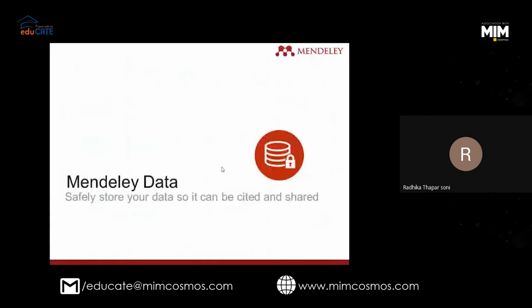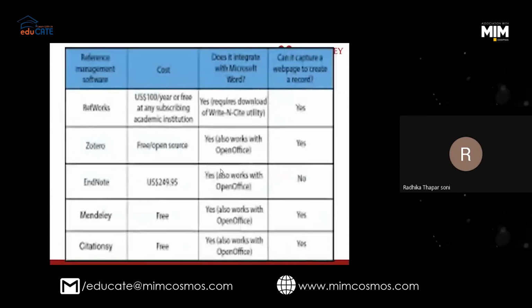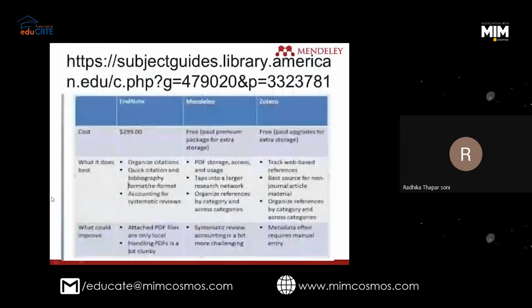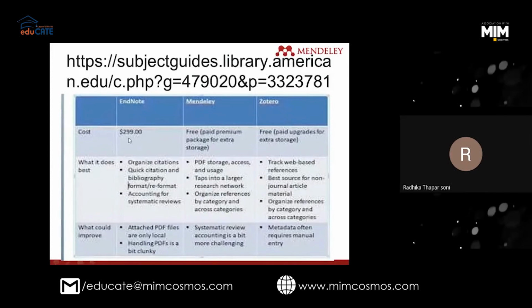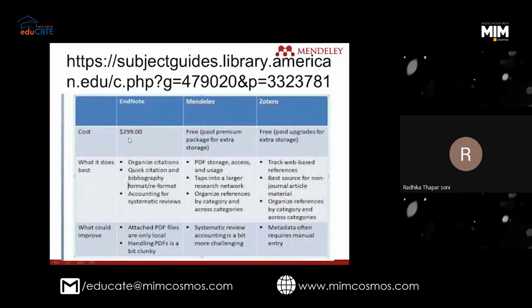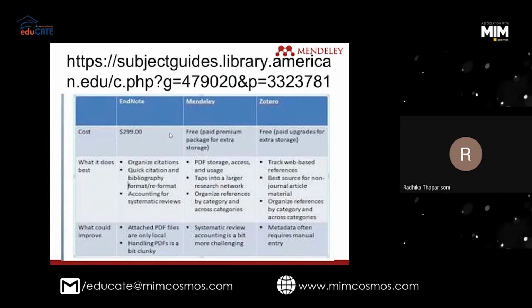Okay, no issues. Sir, this is my ending slides. Apart from Mendeley, we also have many other tools like RefWorks, EndNote, Zotero. These are also reference management tools. But EndNote is not free. EndNote is about $300. Mendeley is free, and Zotero is also free, though Mendeley has a paid premium package also.